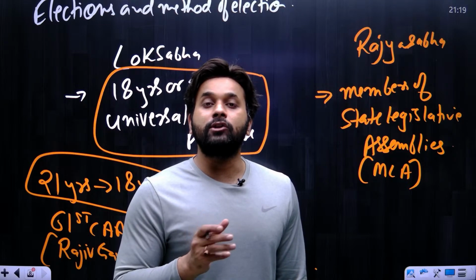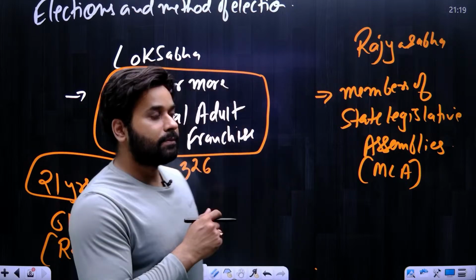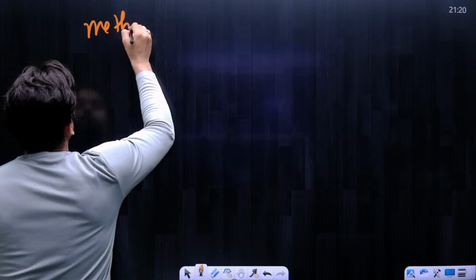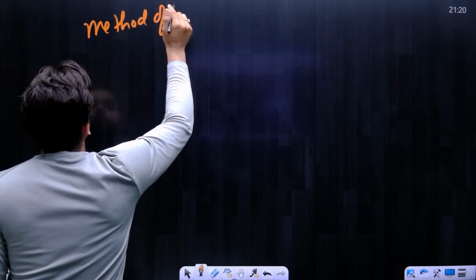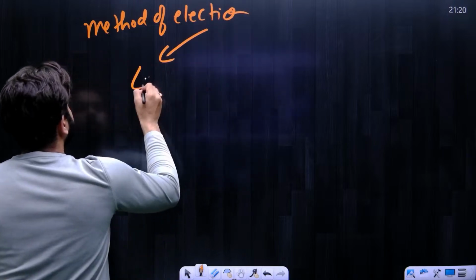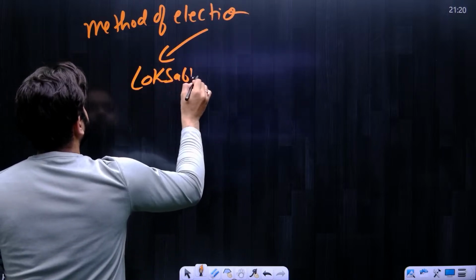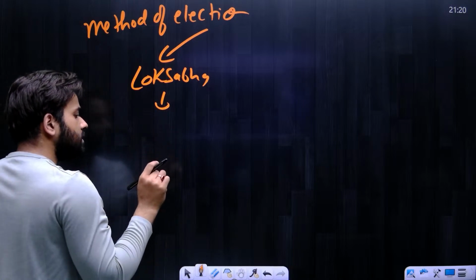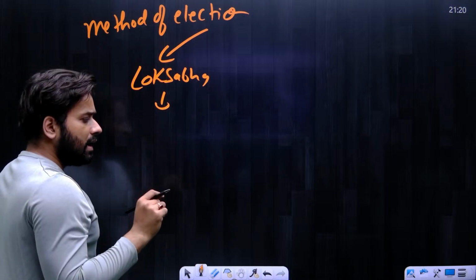Now what about the method of election of Lok Sabha and Rajya Sabha? Let us see. When it comes to the method of election of Lok Sabha, the method which I am going to write is considered the worst election method.